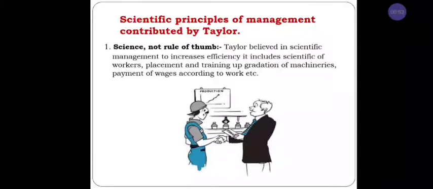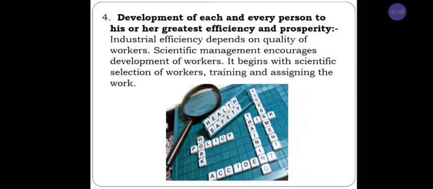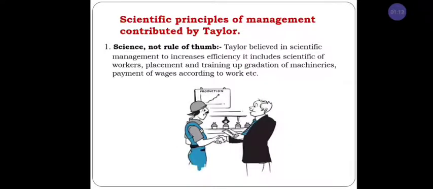Point number 1, science, not rule of thumb. Point number 2, harmony, not discord. Point number 3, cooperation, not individualism. Point number 4, development of each and every person to his or her greatest efficiency and prosperity. Once again, I will explain the scientific principles of management contributed by Taylor.